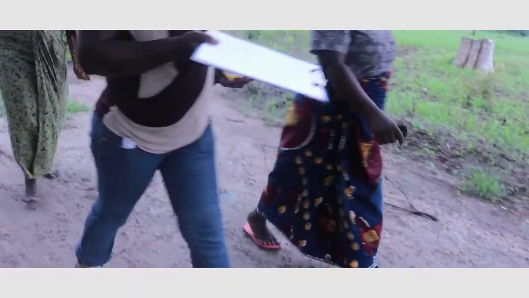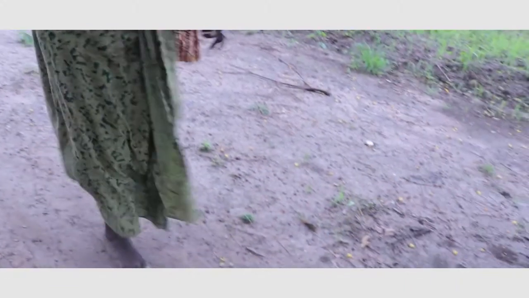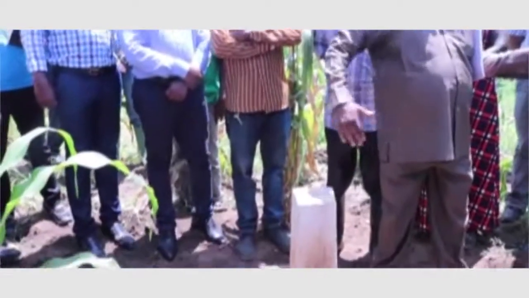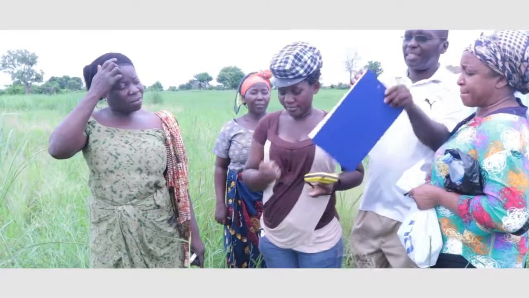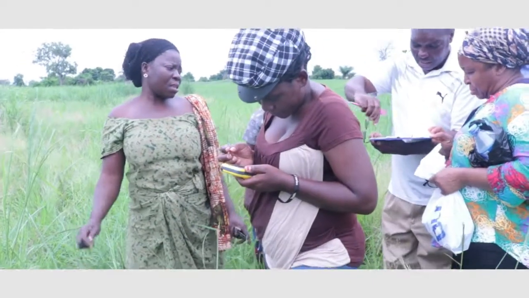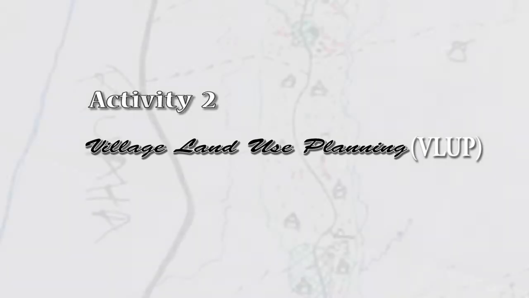If agreed, it has to select members who will work along with experts to identify the boundaries and erect the beacons. The agreement must be signed by both parties, and the forms are kept for records should any boundary disputes arise. Activity number 2, Village Land Use Planning, VLUP.